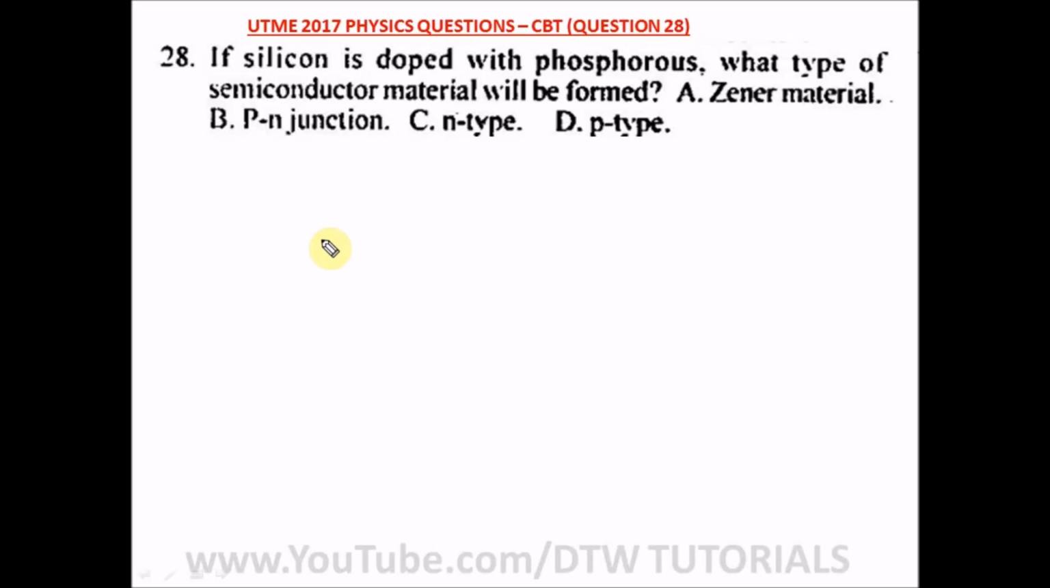Question 28 of our UTME 2017 physics question, your Jamb CBT, says, if silicon is doped with phosphorus, what type of semiconductor material will be formed? Remember doping of semiconductors. Whenever you dope silicon with phosphorus, you form an N type semiconductor. Whenever you dope silicon with, let's say, aluminium or gallium or indium, you're going to get your P type semiconductor.